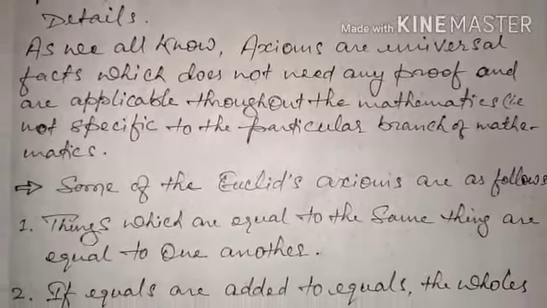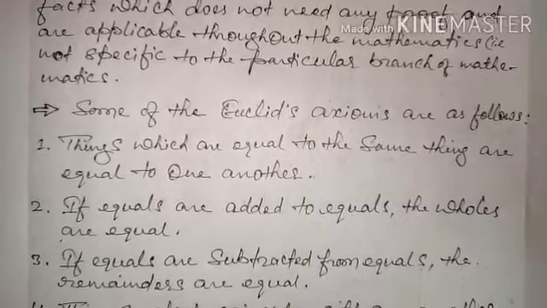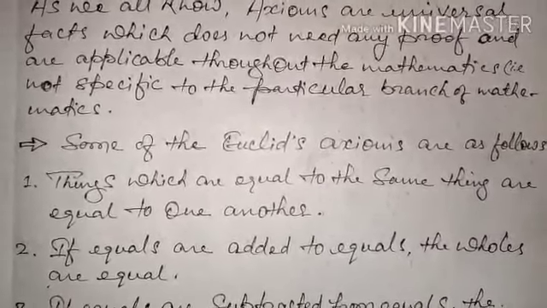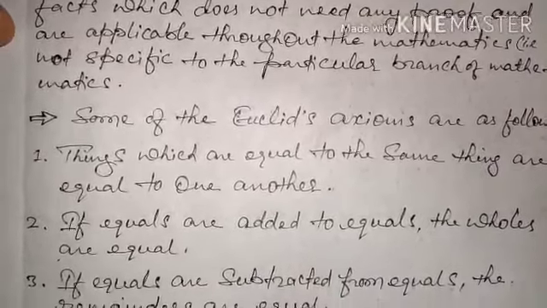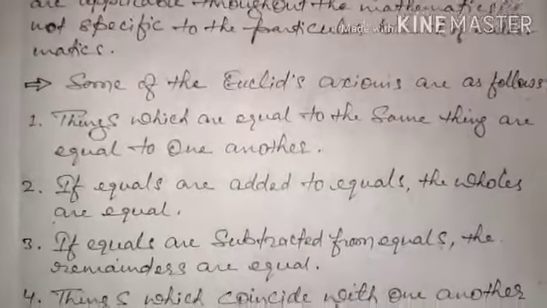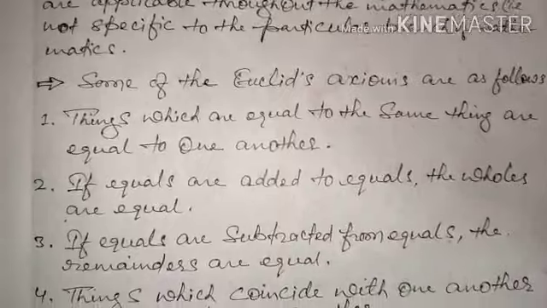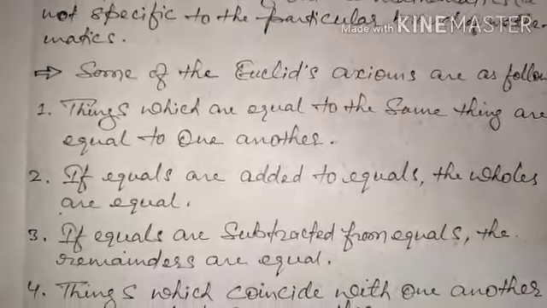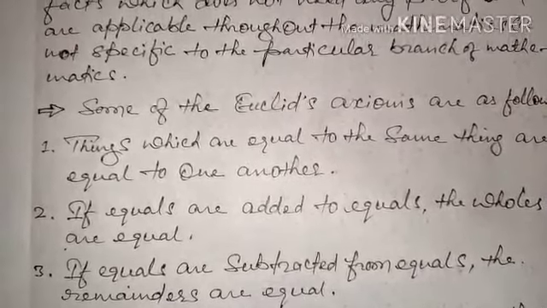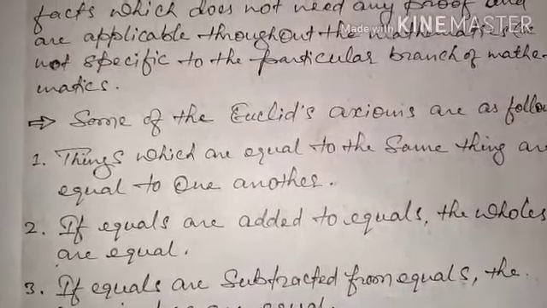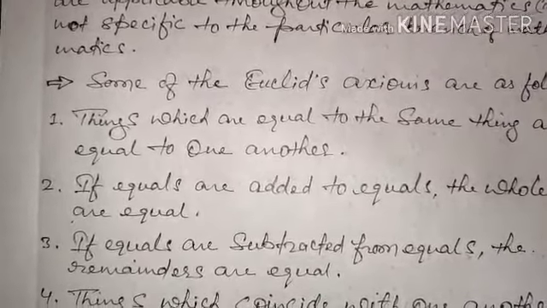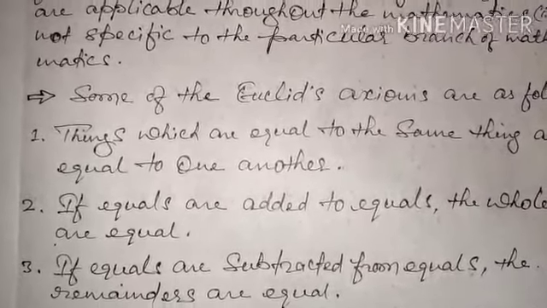Now some of Euclid's axioms are as follows. Let us discuss them and try to understand, and you will see that you already know all these things. Now let's start. Things which are equal to the same thing are equal to one another. Isn't it strange? What is strange over there? It's a simple thing, we already know this.